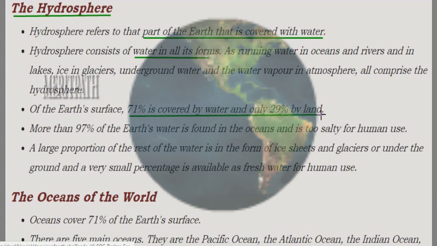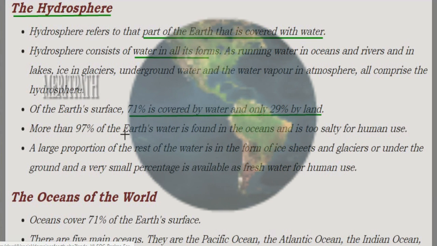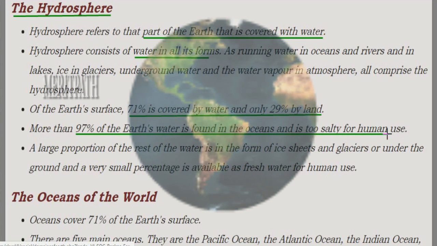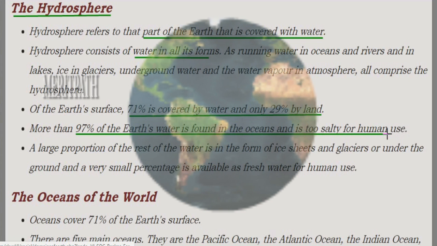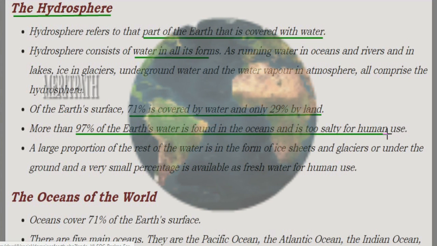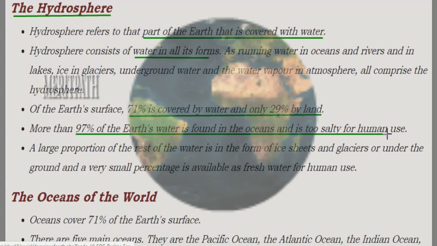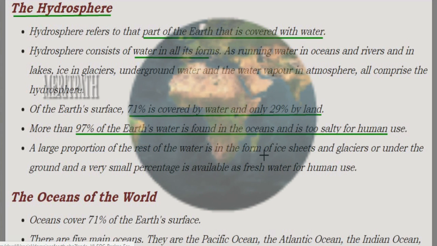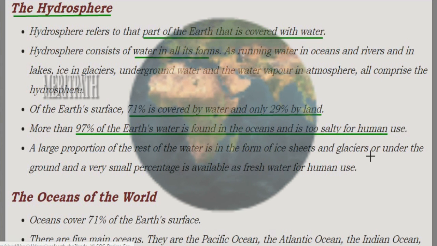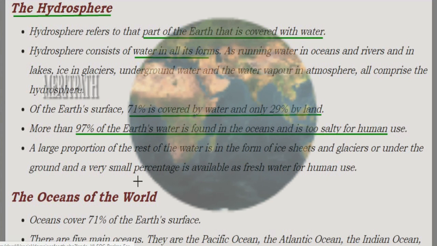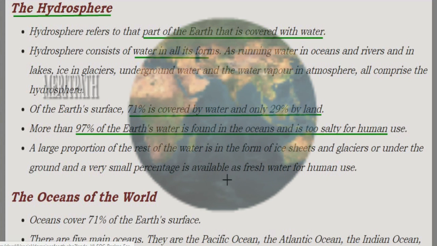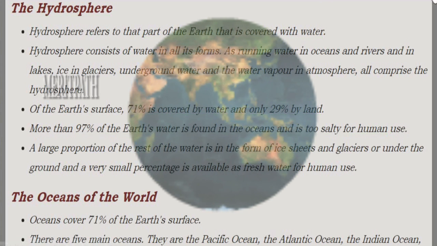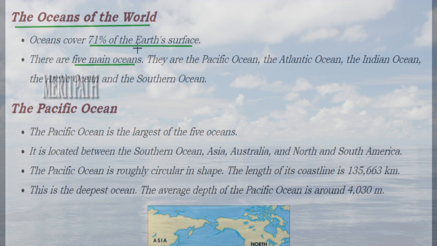The earth is composed of 71% water and 29% land, and out of this total water, 97% of the earth's water is present in the oceans and seas. And definitely this ocean water is very salty, right? It is not suitable for drinking. So very little water is available for drinking purposes. A large portion of the rest of the water is in the form of ice sheets, glaciers or under the ground. So that is the reason a very small percentage of water is left as fresh water for human use.